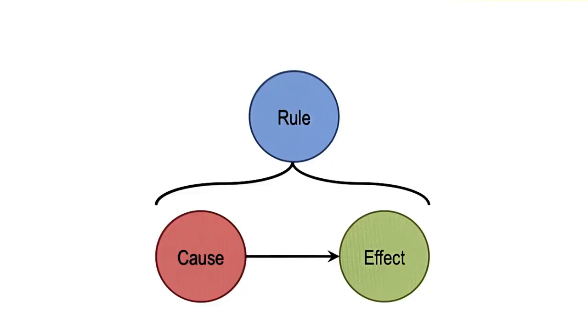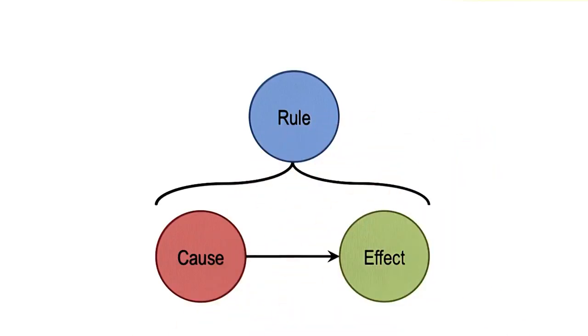Let us look at abduction more closely. To understand the similarities and differences between deduction, abduction, and induction, let us look at the relationship between a rule, cause, and effect. Let's consider a simple rule like if it is cloudy, it rains. So it is cloudy is the cause, it rains is the effect. If it is cloudy, then it rains is the rule.